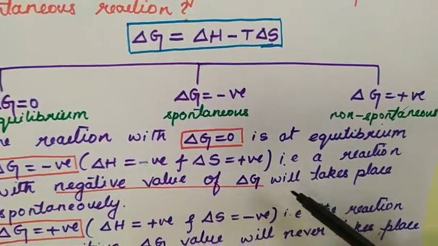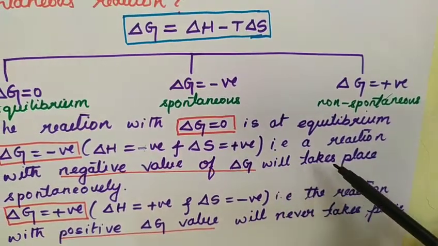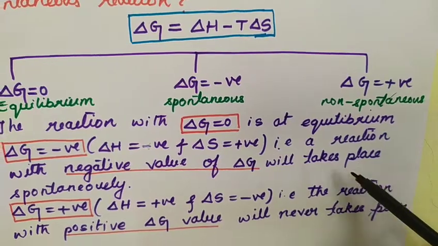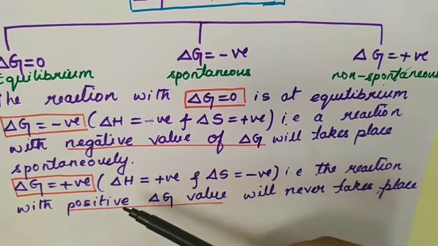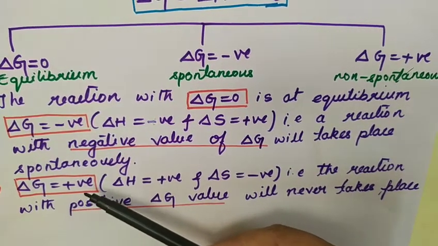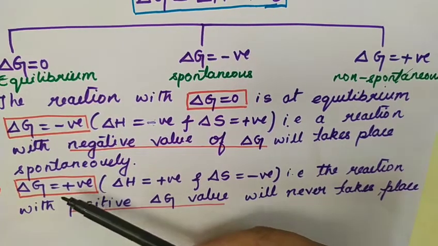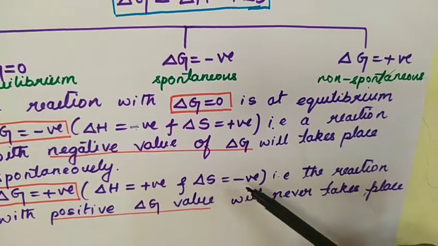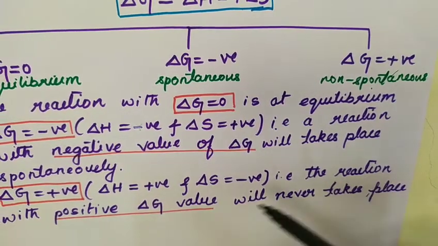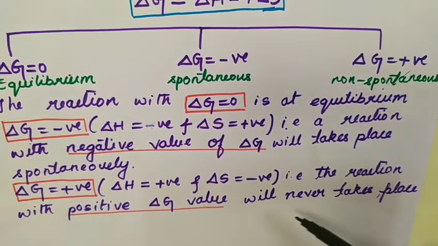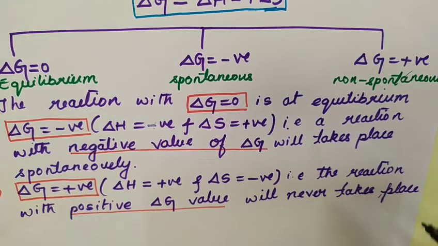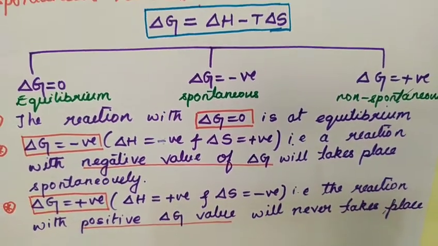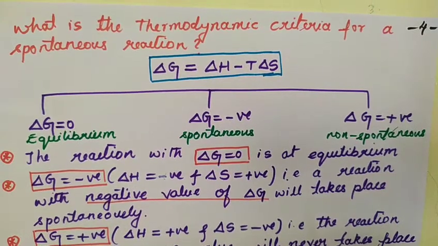So that is, the negative value of delta G takes place spontaneously. If delta G is positive, then we say the reaction does not occur. Delta G to become positive, delta H should be positive, and delta S should be negative. That is, the reaction with positive G value will never take place. Now hope you understood the important discussion of this topic.